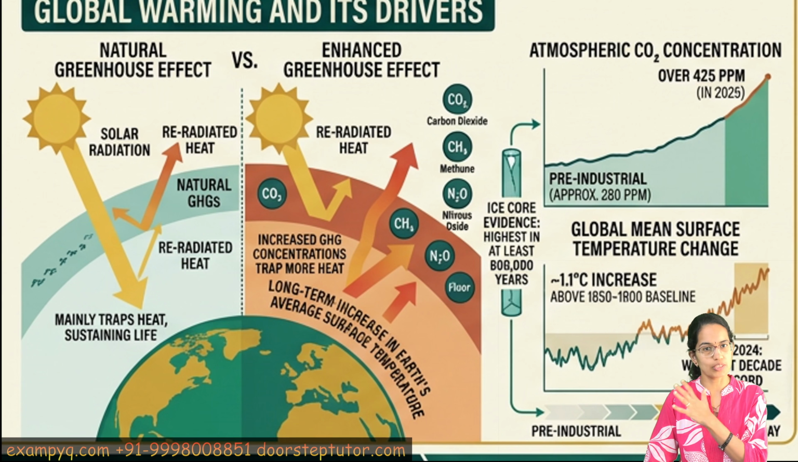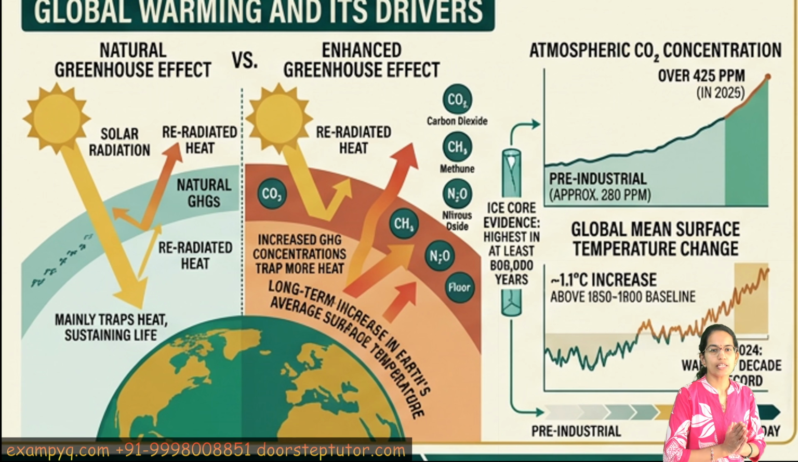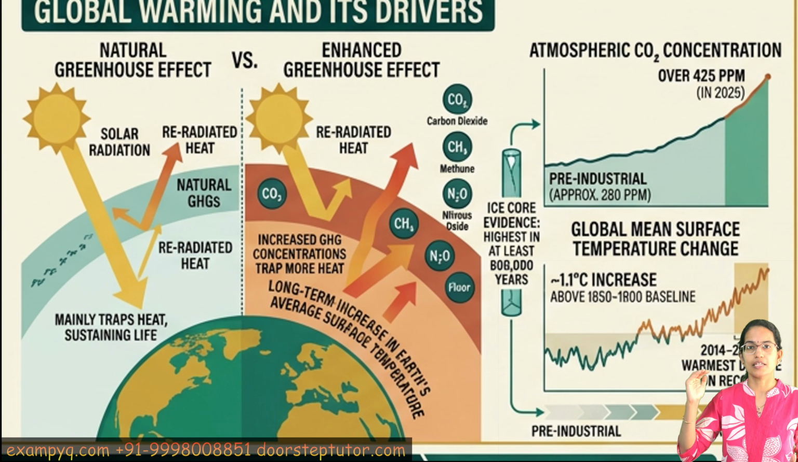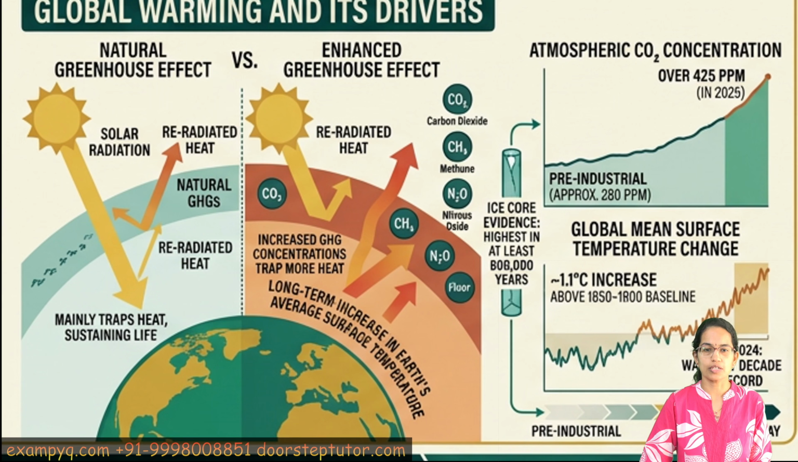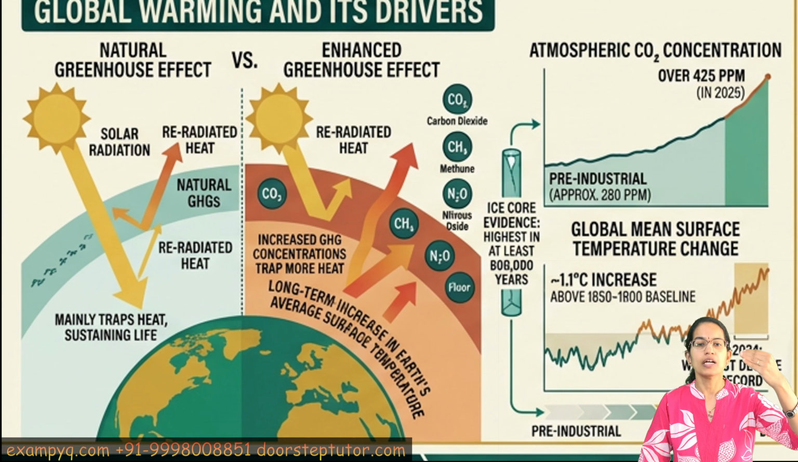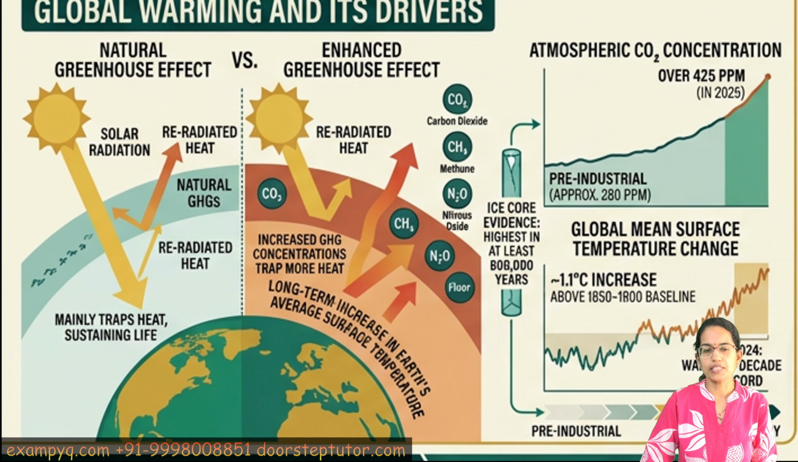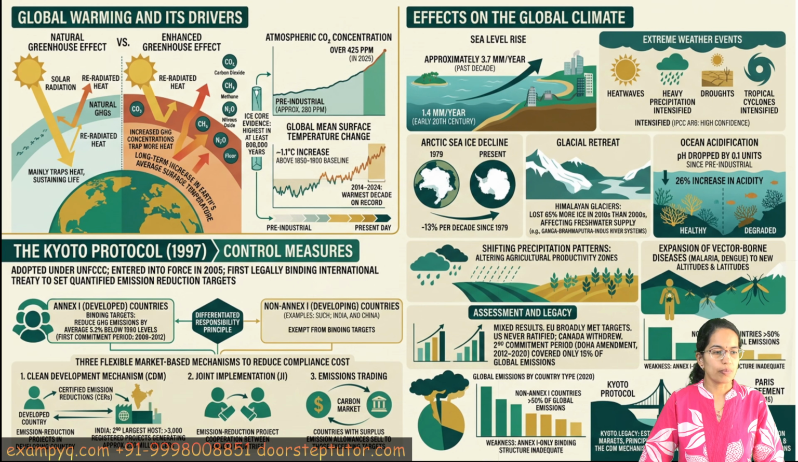Now, if we look at the statistics, we would see that over the years there has been a significant increase in the amount of carbon dioxide emissions into the atmosphere. The pre-industrial level was around 280 parts per million, which has increased to 425. This has a direct impact on the surface temperature. The pre-industrial surface temperature was below a 1.1 degree Celsius rise, which has increased significantly, and in recent years we have seen the steepest rise, right?